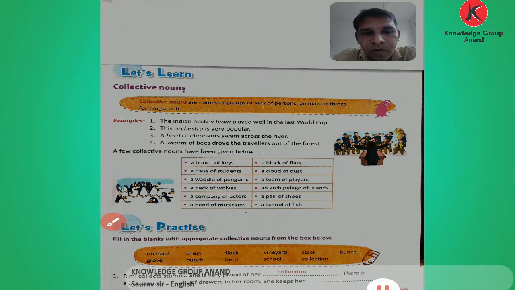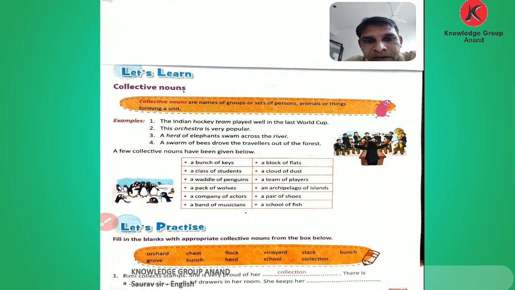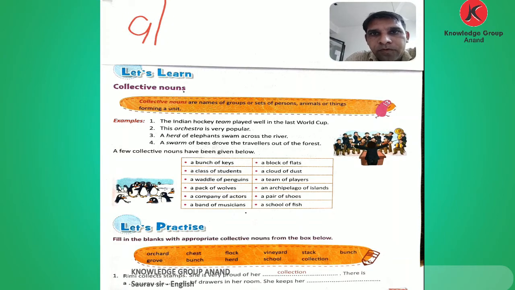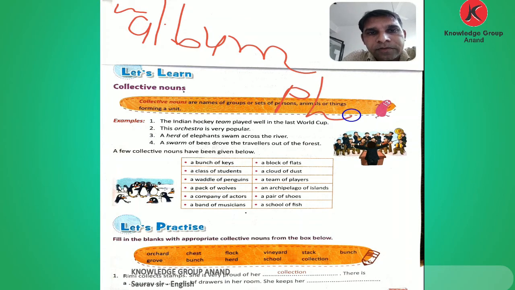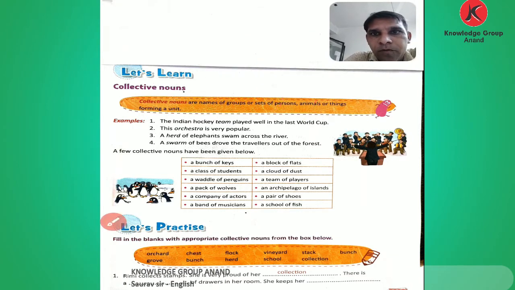That is the word for a crew. Then the word for photographs? We use album. An album of photographs, that is a collective noun.